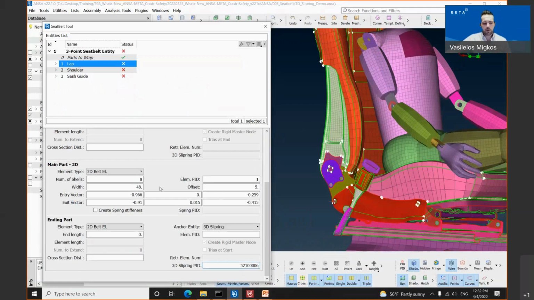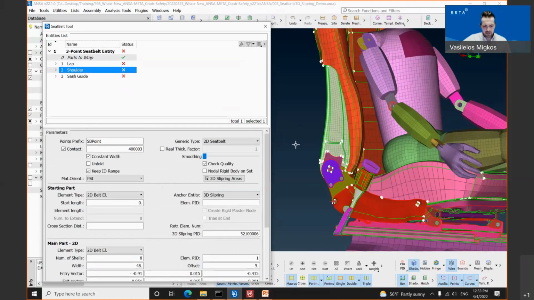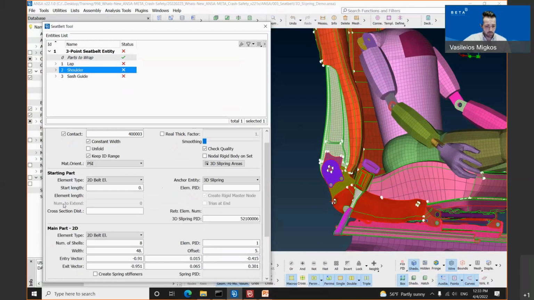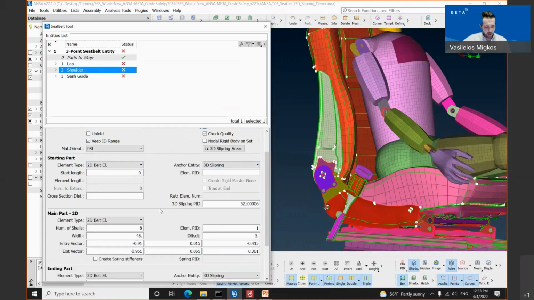Keep in mind that the ending part of one component is automatically the starting part for the other component, as well as the exit vector for the lap component will be automatically updated for the next component, which is in our case the shoulder one. As you can see, if I select the shoulder component and go on the top, we have the same parameters. We have the starting part already defined. It's a 2D belt element with a 3D slip ring with the same property being selected, the property from the buckle. And we need to define now only the exit vector for the main part 2D.